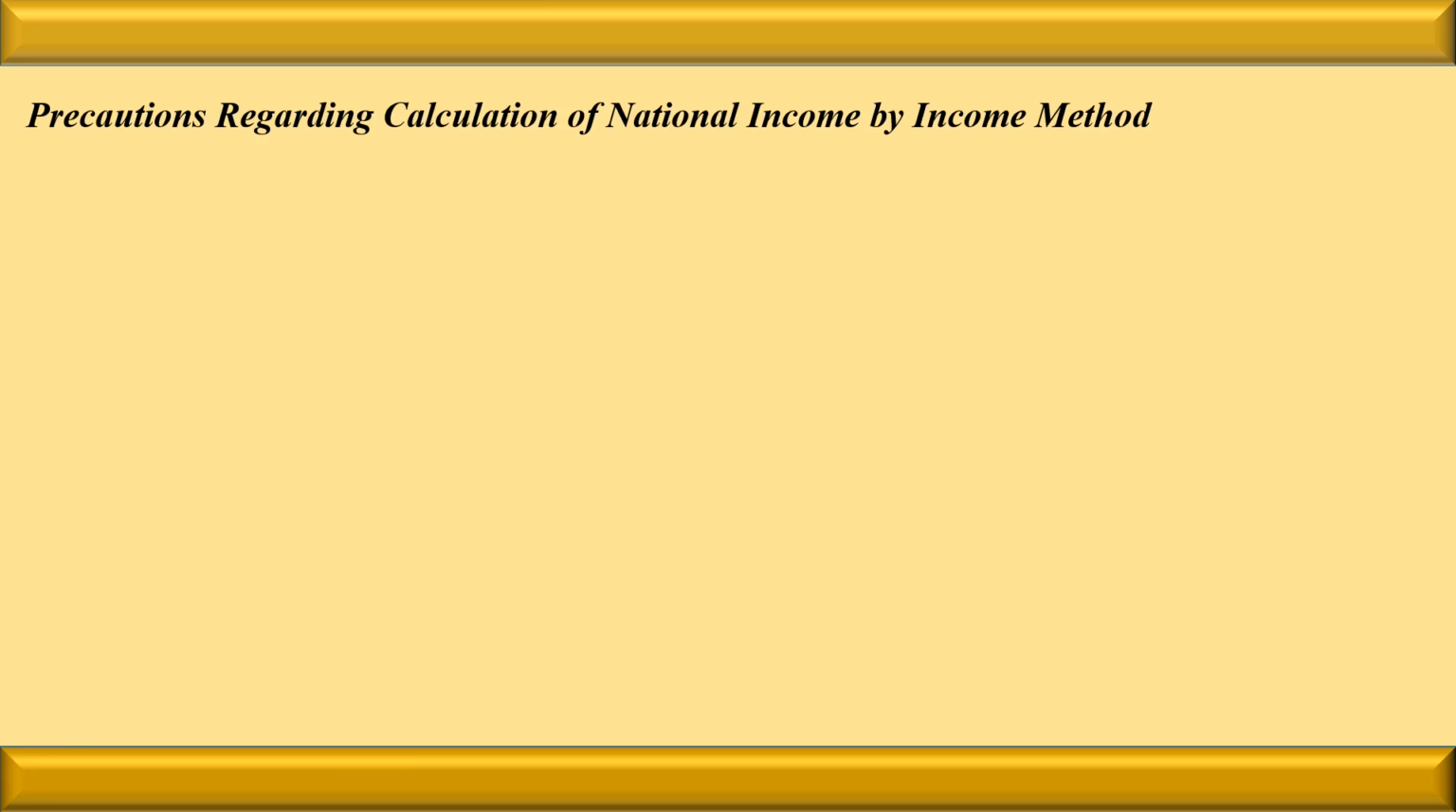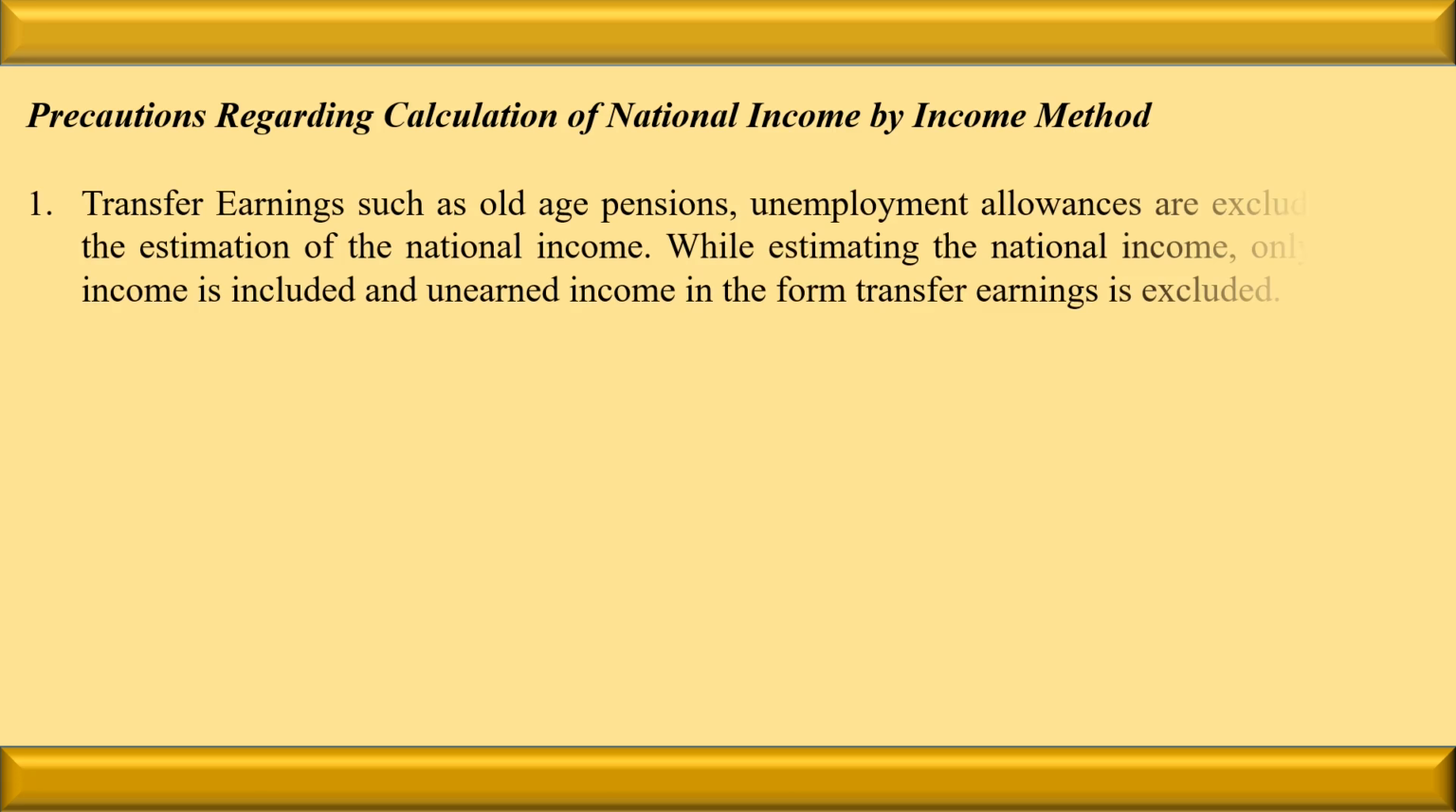Now let us see the precautions that one has to follow at the time of opting for the income method. The first precaution is that transfer earnings such as old age pension and unemployment allowance are excluded from the estimation of national income. We don't have to consider transfer earnings. The reason is, under the income method, only earned income should be considered. These are unearned income, so they are not considered at the time of calculating national income under the income method.